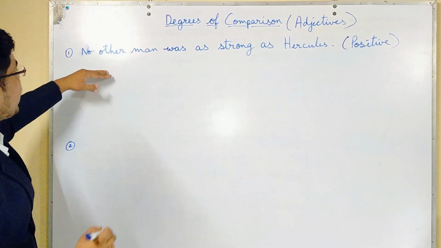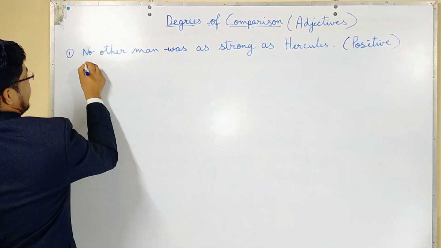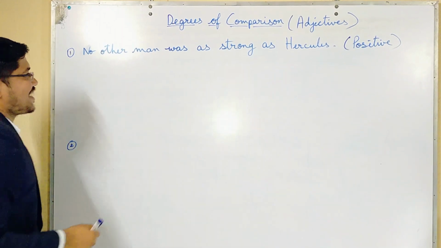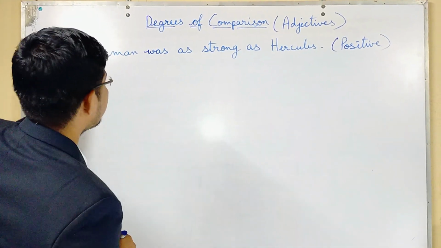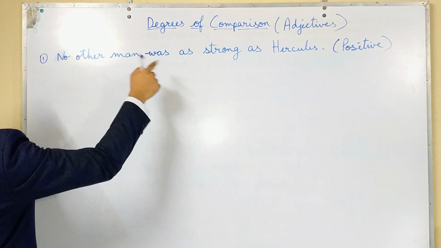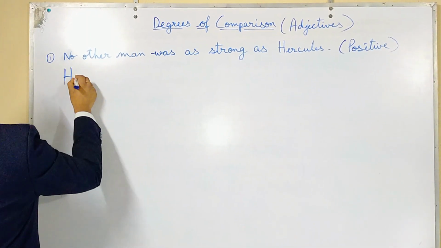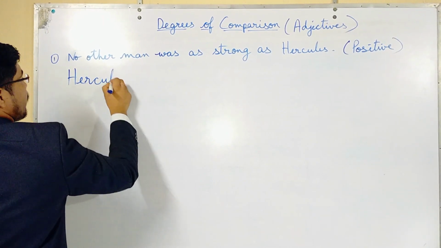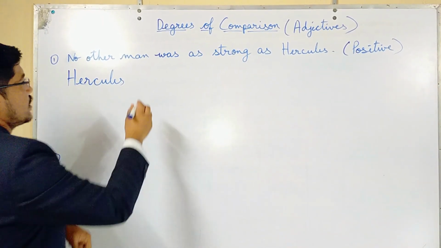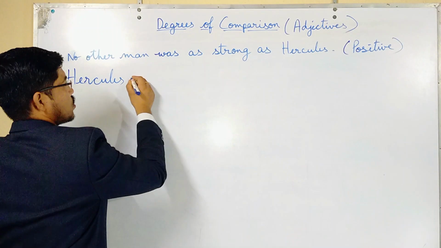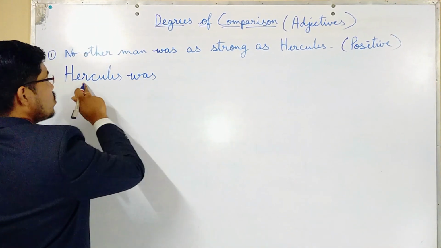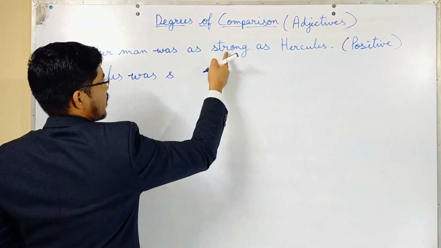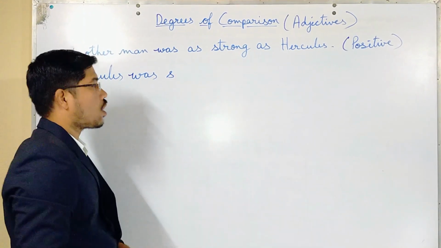The starting of comparative degree will be with this one. Hercules is, but here it is was, so we have to use was. So Hercules was stronger. Now strong, stronger, strongest.